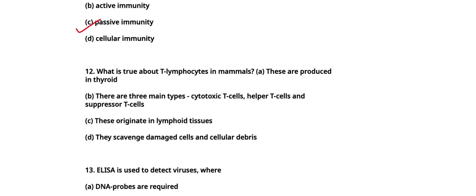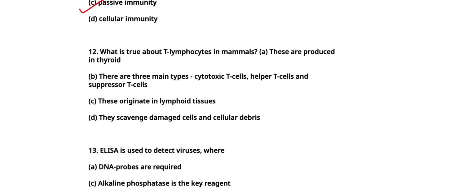Question number 12, that is, what is true about T lymphocytes in mammals? A. These are produced in thyroid. B. There are three main types: cytotoxic T cell, helper T cell, and suppressor T cell. C. These originate in lymphoid tissue. D. They scavenge damaged cells and cellular debris. Our answer will be C, that is, these originate in lymphoid tissue.